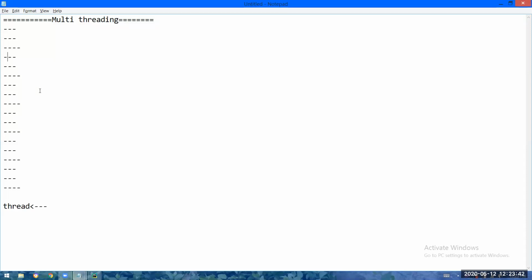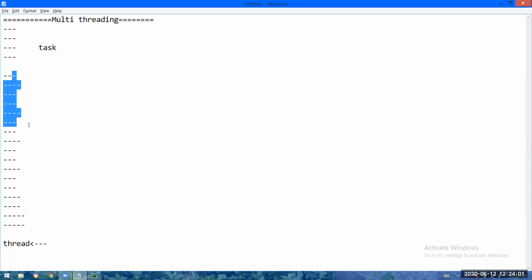See, here what is the point? Actually, this is a large code. If these 4 instructions are executed, then let us say one task will be performed.